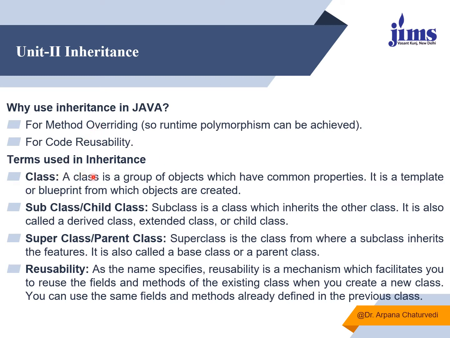Various terms are used in inheritance that you should be aware of, first of all, class. A class is a real-time entity or a group of objects which have some common properties. It is like a template or a blueprint from which objects are created. It is also a single unit which is used to define the data members and member functions of any real-time entity. So it is a kind of user-defined data type wherein you are binding together the data members and member functions of any real-time object or entity.